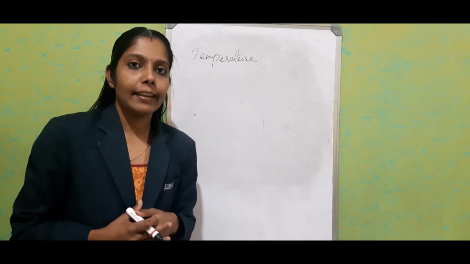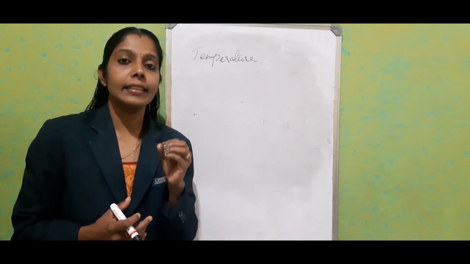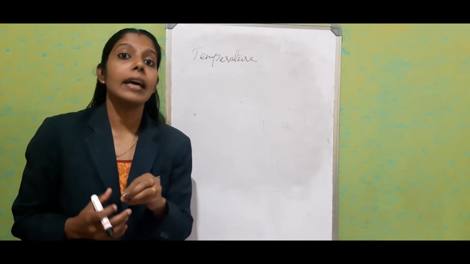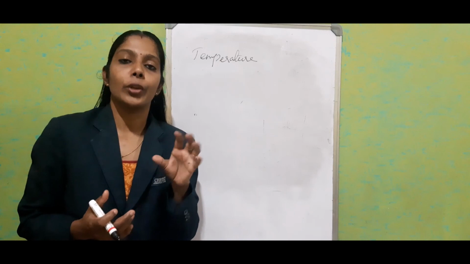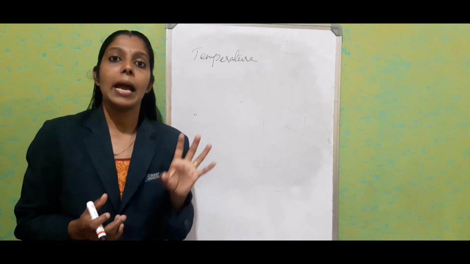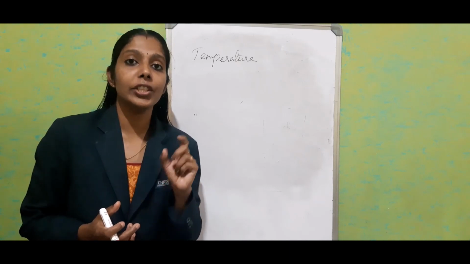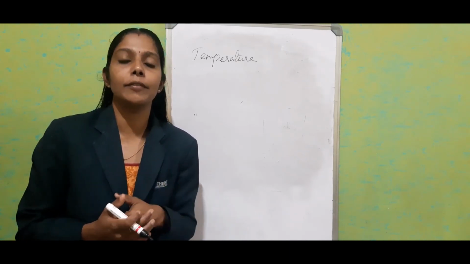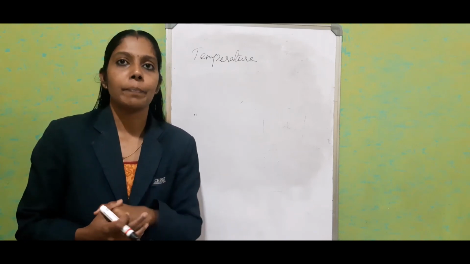Simply we can say that temperature is due to the kinetic energy, or due to the random movement. So heat energy is because of potential energy and kinetic energy, but temperature is due to the change in kinetic energy. That is responsible for the temperature.